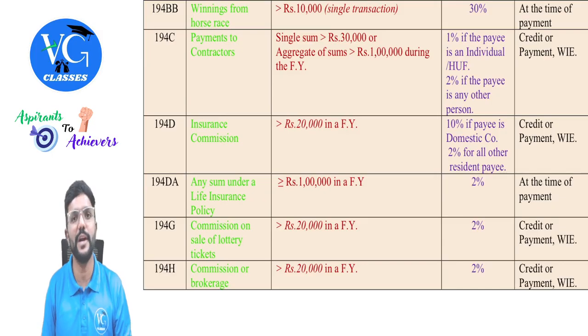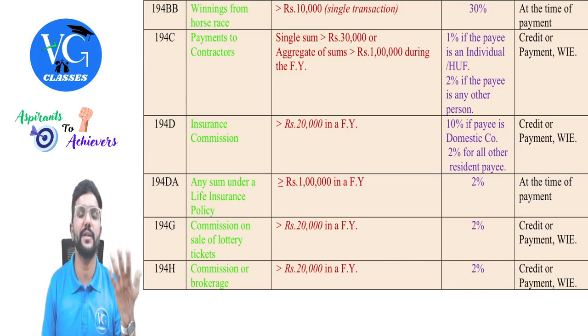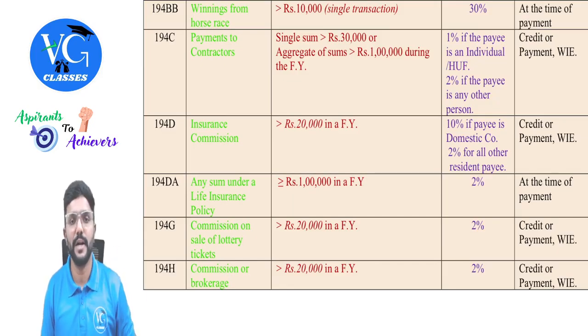Sir, what if I am paying 50,000 5 times? Every time I pay you, I am paying you 50,000, and totally in a year, I have made 5 payments.